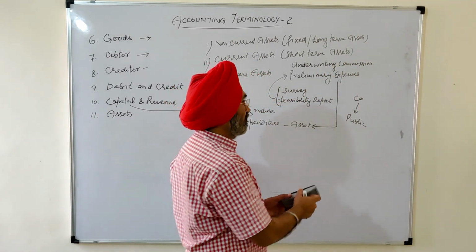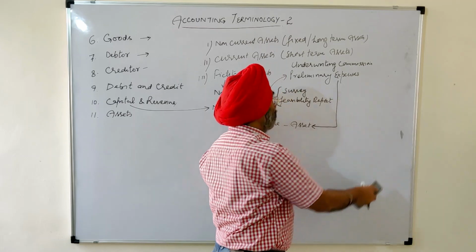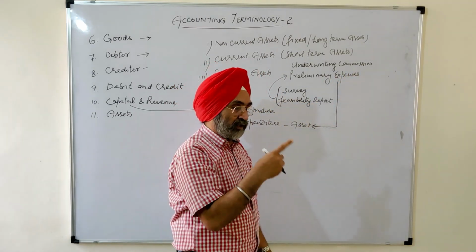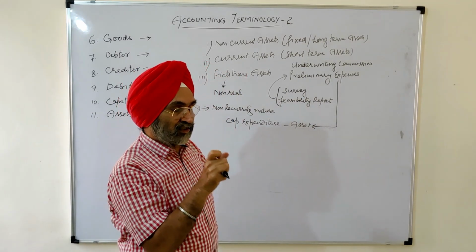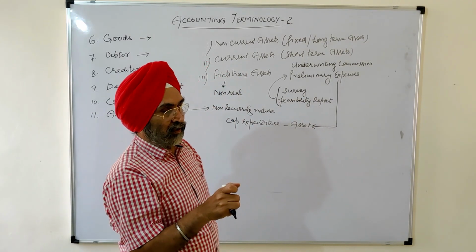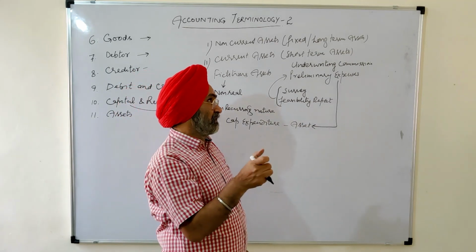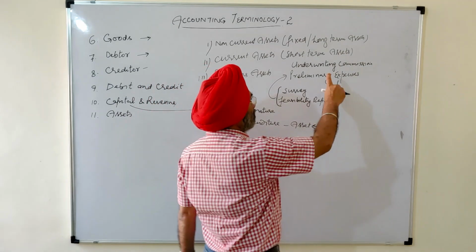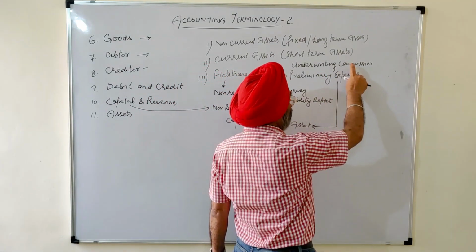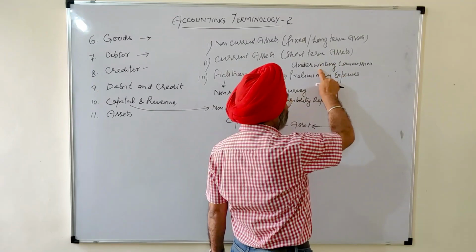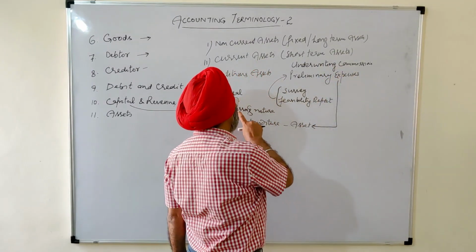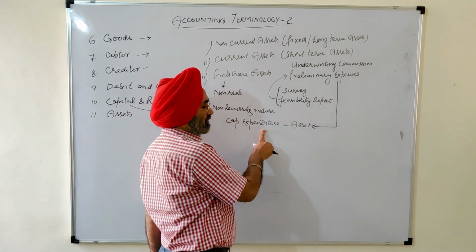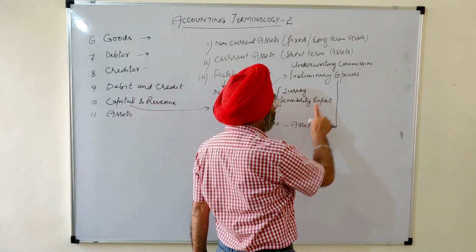So my question again is, what is the nature of this commission? Whether this commission is to be paid every year, every month? The company does not issue shares every year. After 5 years, after 10 years, after 20 years only, companies issue shares. So this type of commission paid by the company to the underwriters is of non-recurring nature. This is a capital expenditure, and capital expenditures are assets.